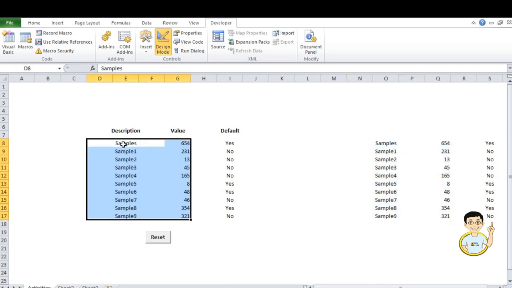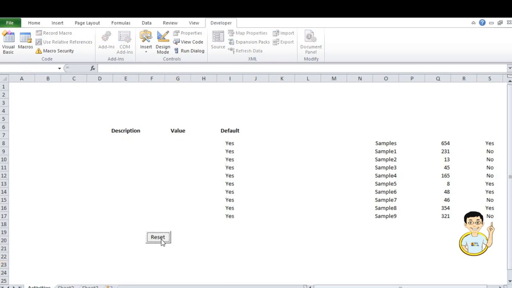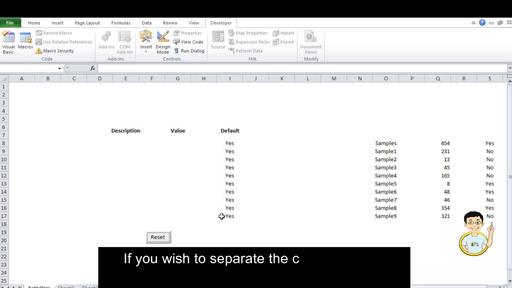Now let us insert any data here in these columns. Let's try the function of this button. Yes, as you noticed, it changed the value in this column here into yes, and it clears the contents.